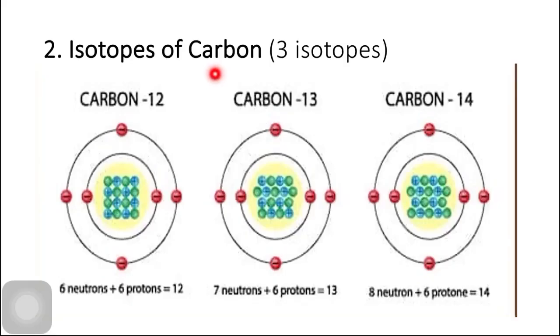Next are the isotopes of carbon. Carbon has three isotopes: carbon 12, carbon 13 and carbon 14. Carbon 12 has 6 neutrons, 6 protons and 6 electrons and its mass number is 12. Carbon 13 has 7 neutrons, 6 protons and 6 electrons and its mass number is 13. Whereas carbon 14 has 8 neutrons, 6 protons and 6 electrons and its mass number is 14.